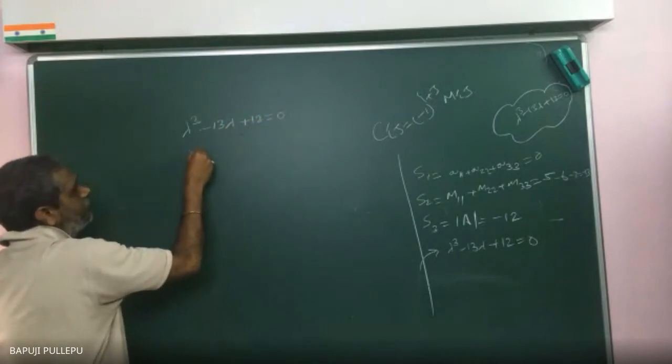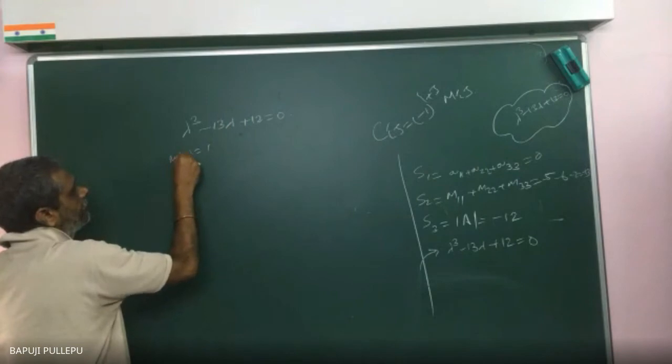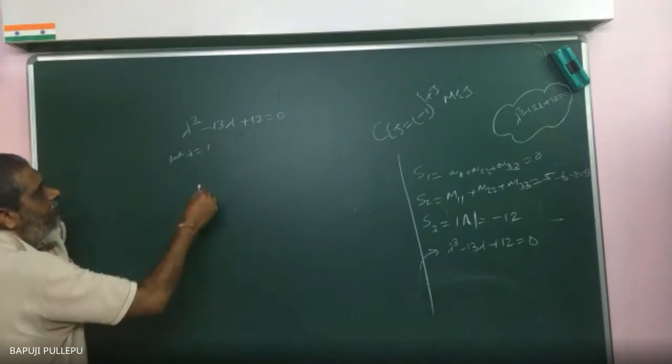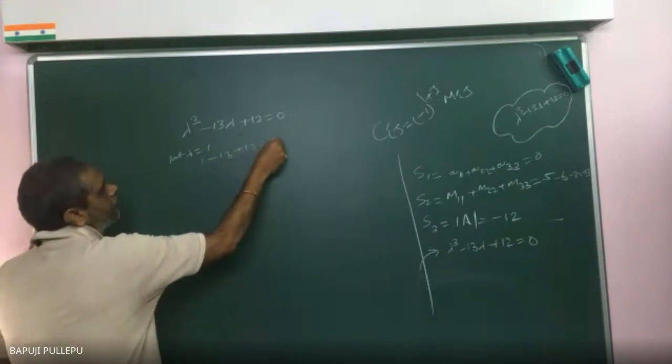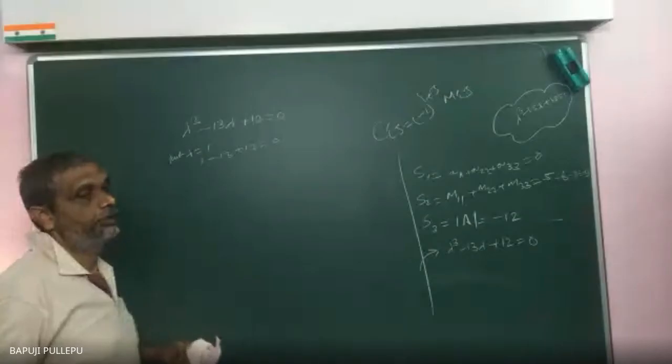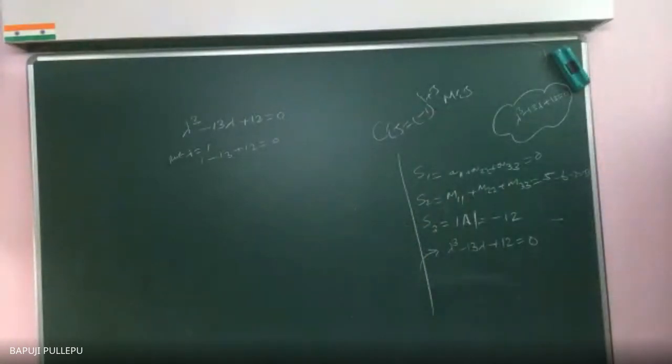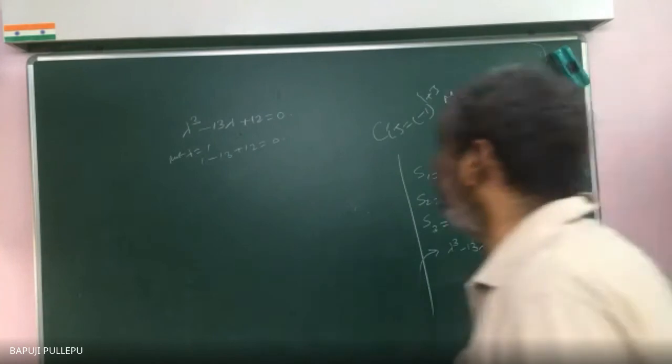Now put lambda equal to 1. What will you get? 0. If you put lambda equal to 1, the equation becomes 0, so lambda equal to 1 is one root. So how can I write the whole equation?